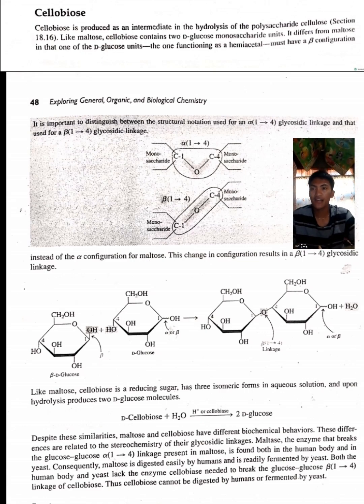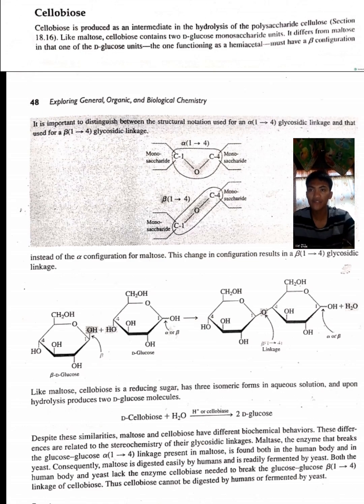So, cellobiose is a disaccharide, meaning it's composed of two monosaccharide units. These units are both D-glucose. The key difference between cellobiose and maltose lies in the type of glycoside linkage connecting the two glucose molecules. Maltose has an alpha glycoside linkage. This means the bond is formed between carbon 1 of one glucose molecule and carbon 4 of the other glucose molecule.